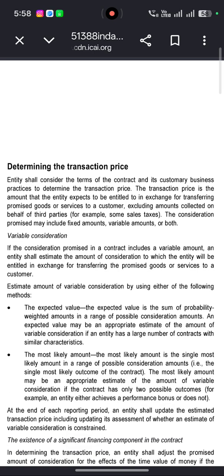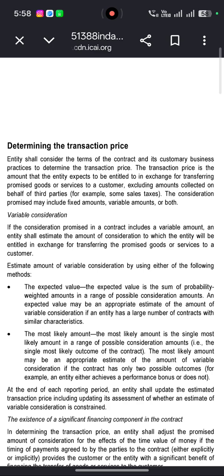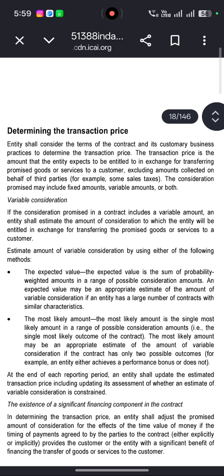Determining the transaction price. Entities shall consider the terms of the contract and customary business practices to determine the transaction price. The transaction price is the amount that the entity expects to be entitled to in exchange for transferring the promised goods or services to the customer, excluding amounts collected on behalf of third parties, for example, sales tax. The consideration promised may include a fixed amount, a variable amount, or both.